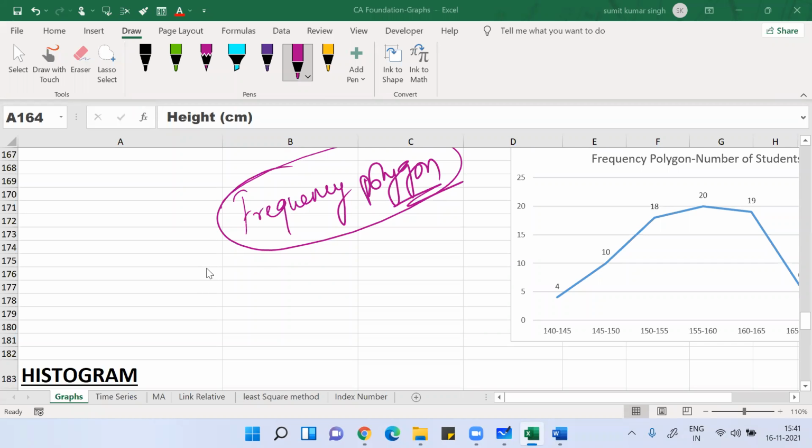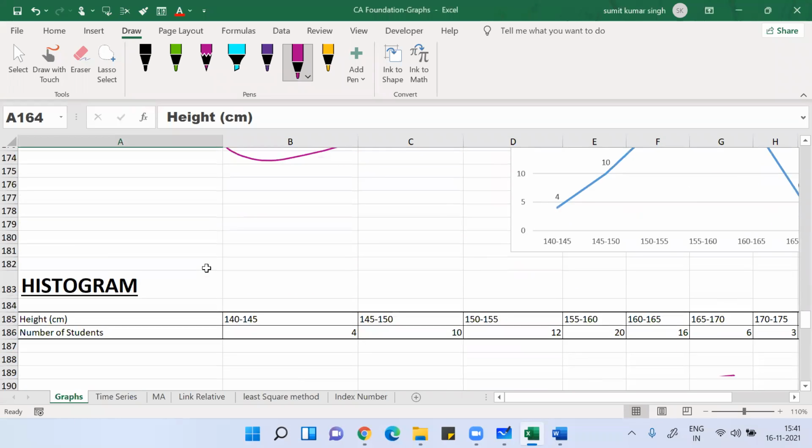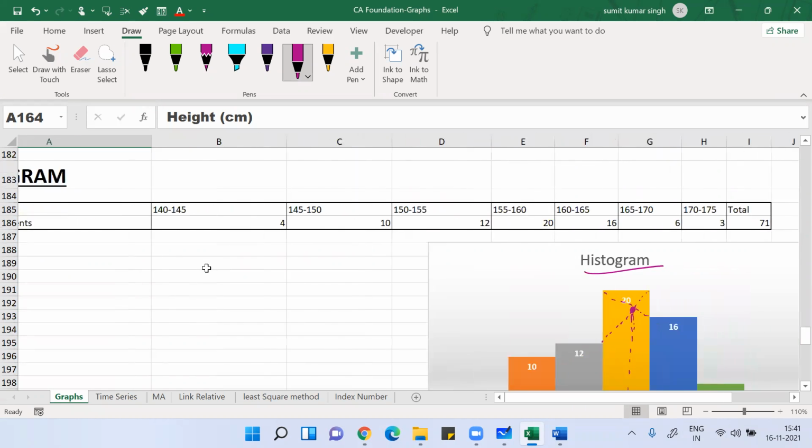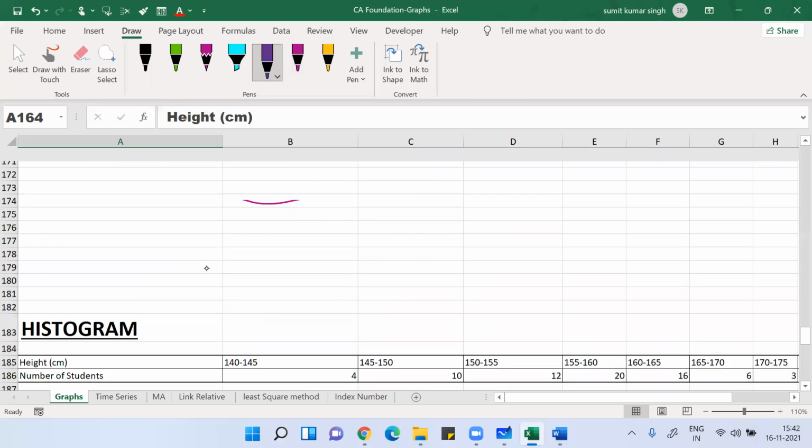Okay, and the midpoints of the histogram, I try to join them together, and what I got, I call that a frequency polygon. Imagine if I take the midpoints and then draw a curve, then it would be called a frequency polygon. So this curve that you get is called a frequency polygon.